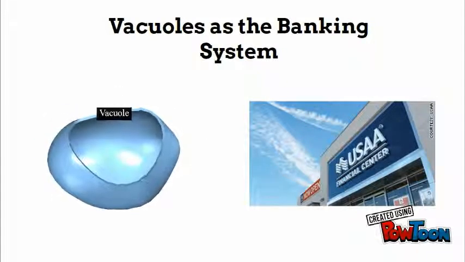The banking system in a country, especially the United States, is there for citizens to put money into it so that they can use it when necessary. I compare this to a vacuole because a vacuole in a cell stores food and needed materials for when they will be necessary inside the cell.